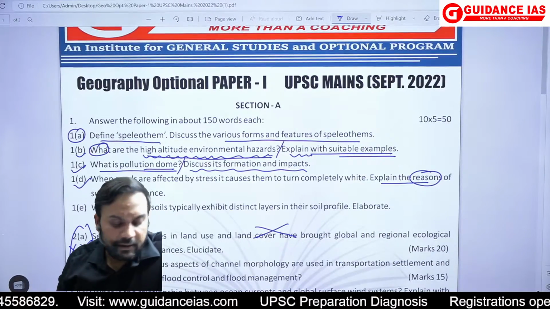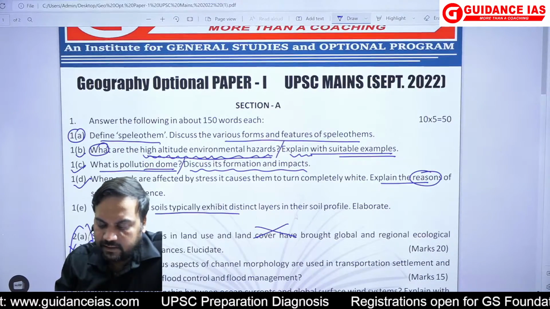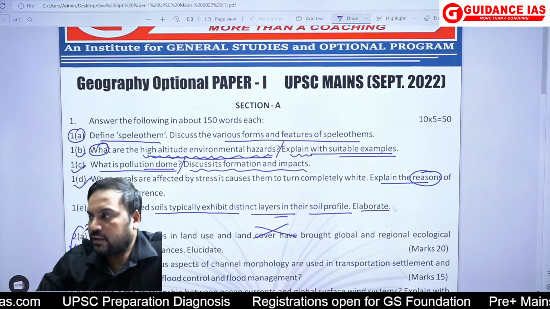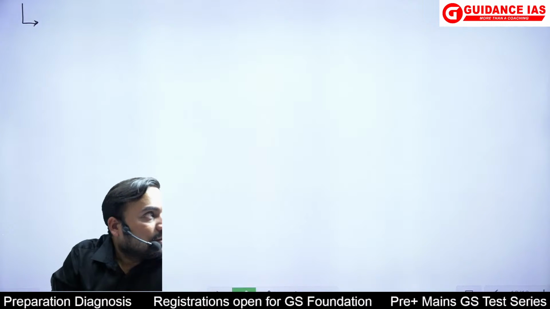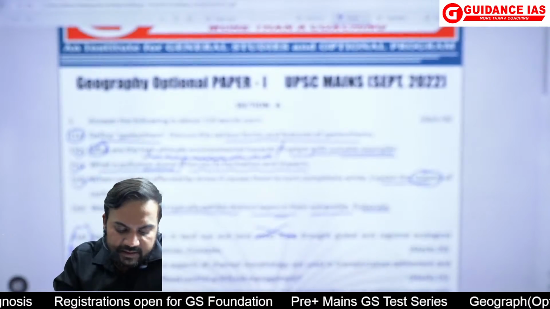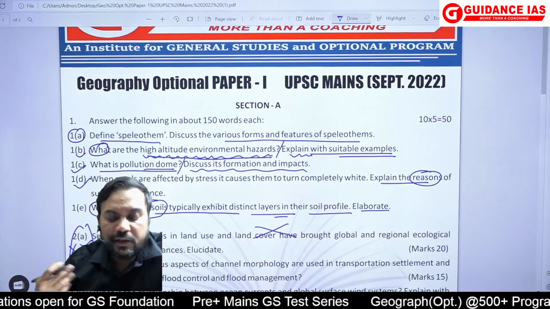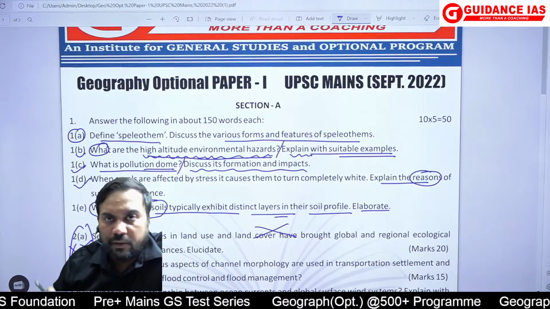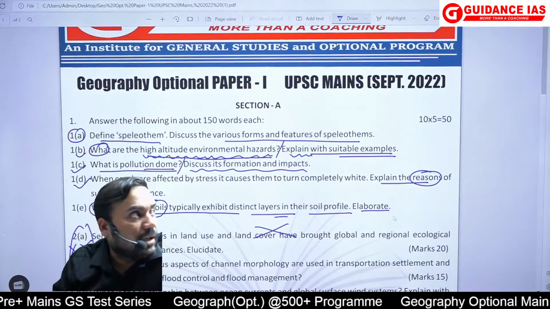Then question number 1E, and it says well-developed soils typically exhibit distinct layers in their soil profile, and the key word here was elaborate. So it was all about finding or extracting what you mean by the well-developed soils. So well-developed soils are those where the time has been enough for the soils to ultimately develop their soil profile. So well developed soils typically exhibit distinct layers in the soil profile.